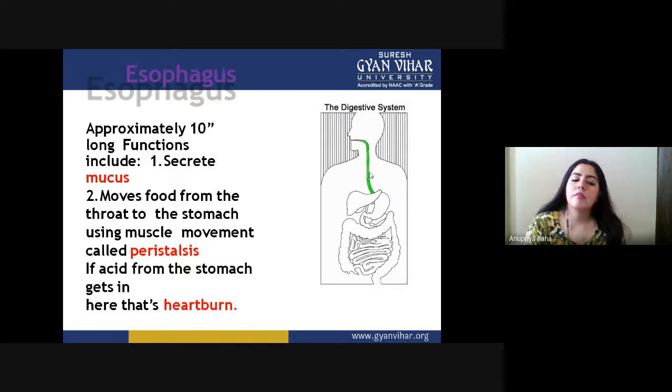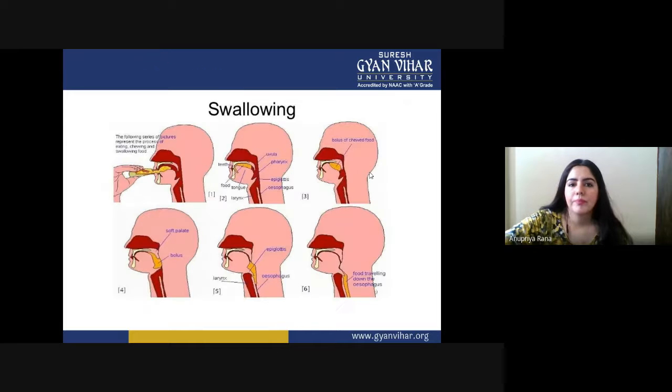If acid from the stomach gets in here, that is heartburn. Basically, sometimes some acid from the stomach gets in here, like when we are having acidity. In the acidity, sometimes the juice of the stomach can come back towards the mouth or esophagus, and that is called heartburn. This happens sometimes when our food does not get digested properly as it has to be. At that time we have to face heartburn.